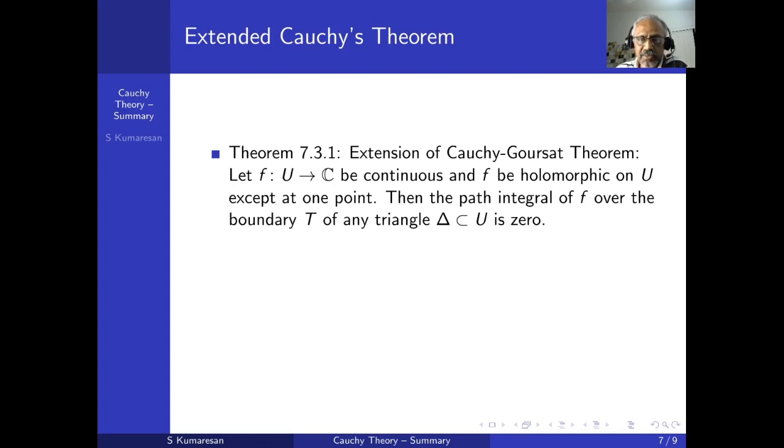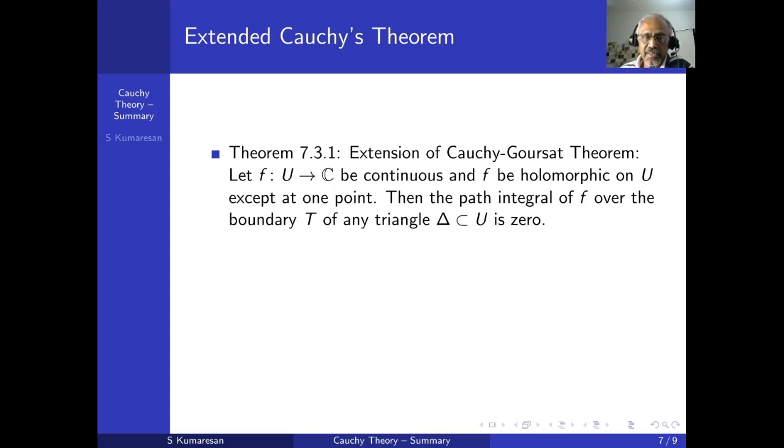In the original version, what we need was f from U to C is holomorphic, and the triangle delta is contained in U. Then the path integral over the boundary is 0. Now, the way we are relaxing the condition is we will assume f from U to C is continuous, but it's holomorphic except at one point.